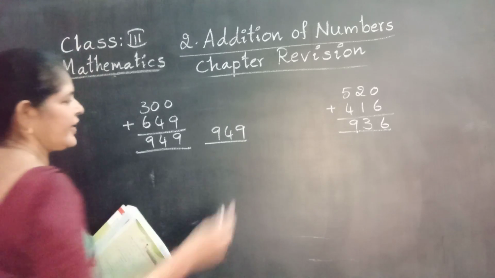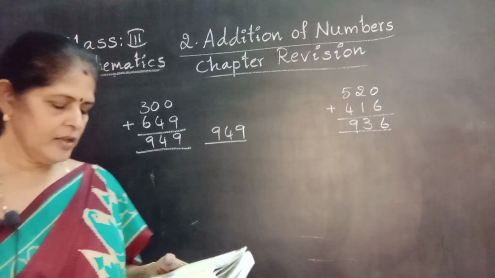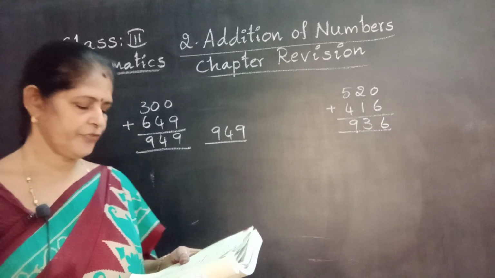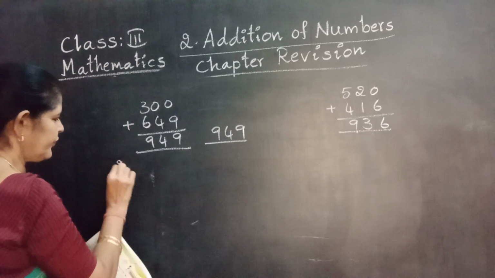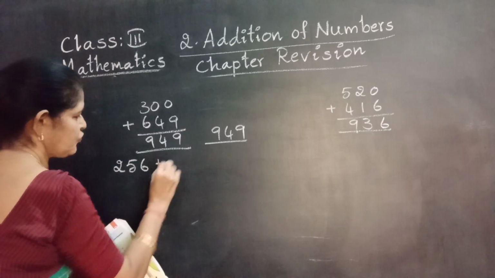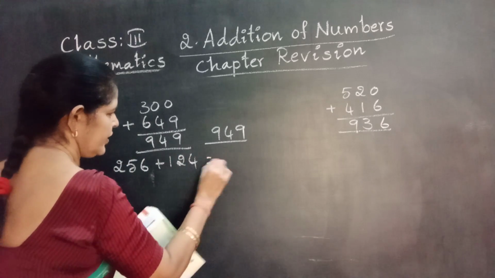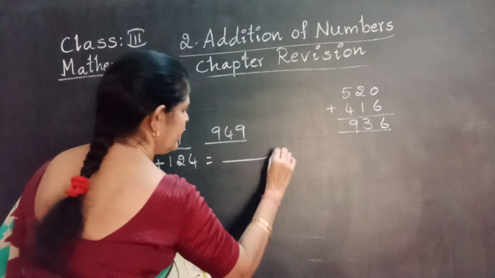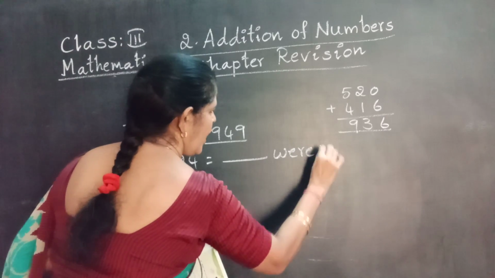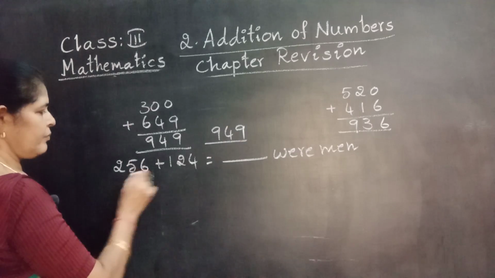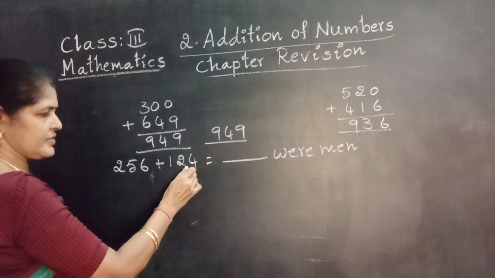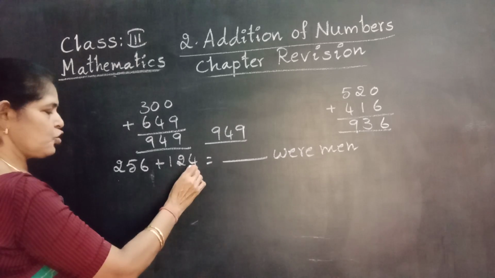There are 949 people in a village. Out of them, 256 plus 124 equal to what? Men. How many men are they asking? We get the number of men by adding these two numbers.